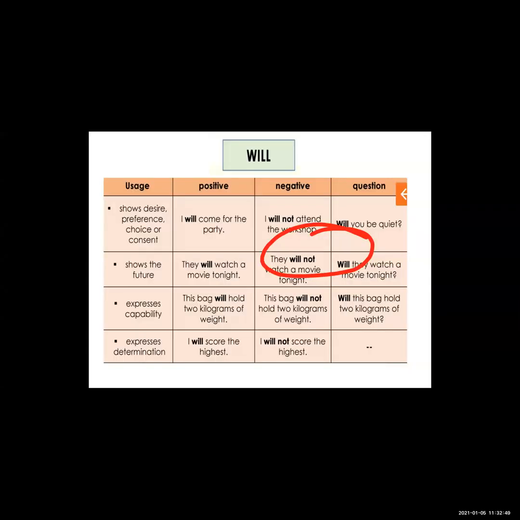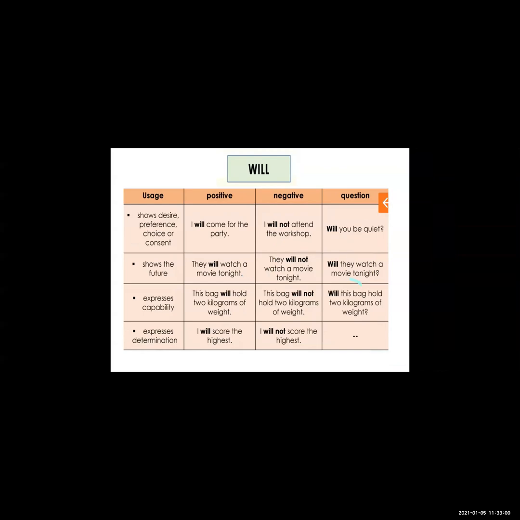Will. So see the uses of will first. This modal auxiliary verb we use to show desire, your wish. Desire means what? Wish. Then preference. If you have to give preference, that first you will do this thing and after that you will do this thing, at that time you will use will. See, preference, desire, choice or consent. So see the uses of will first: to show desire. Desire means your wish.